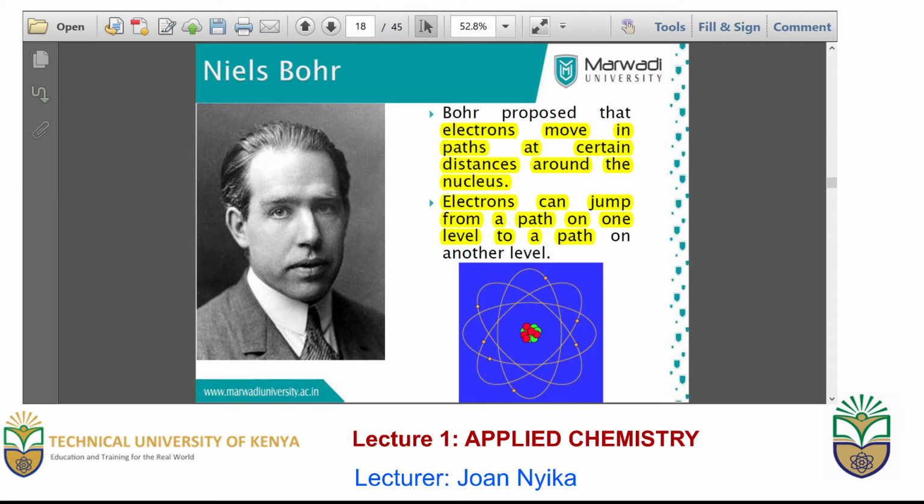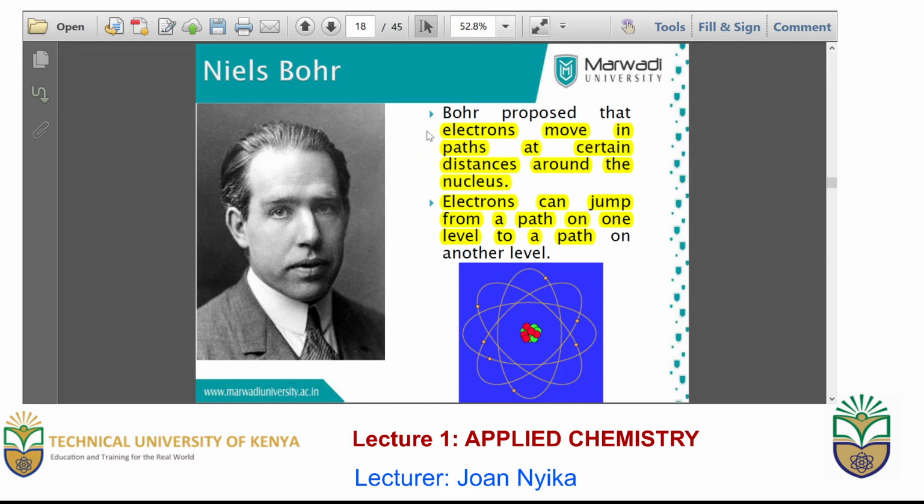Followed by Chadwick was the Bohr theory, which proposed that electrons that are negatively charged move in paths at certain distances around the positively charged nucleus. These paths are what we refer to as the shells, the orbits, or the energy levels.